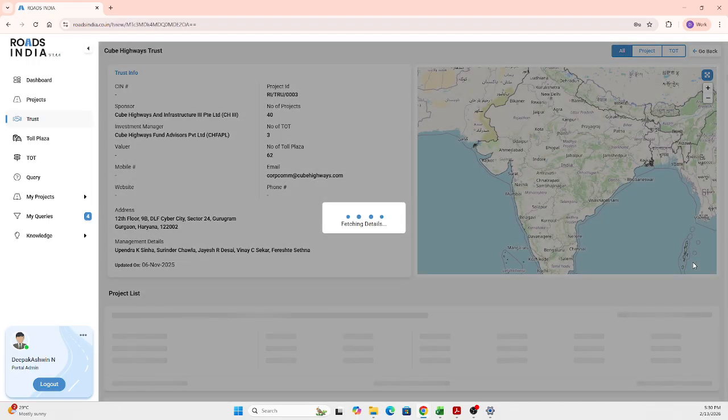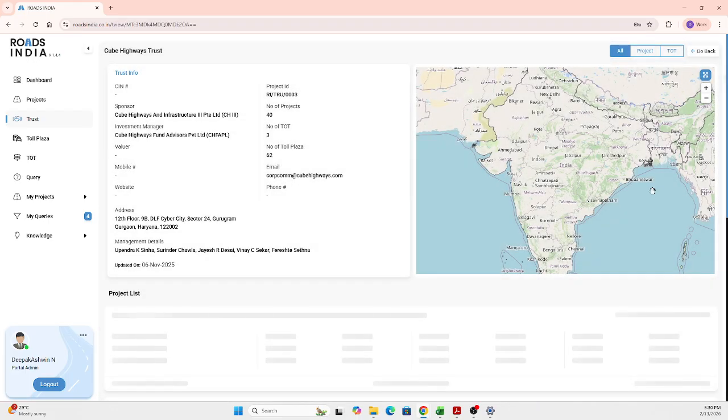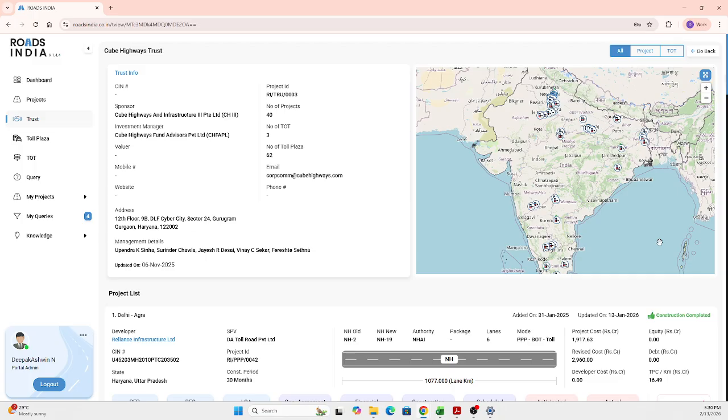Selecting any trust and getting into it, as we saw in the TOT, you can locate all the assets that are captured by Cube Highways in the map view. And from the map view, you can understand it is more in the north and in the south, and not in the other regions of India. So this can be a business angle for Cube Highways to understand more about that.